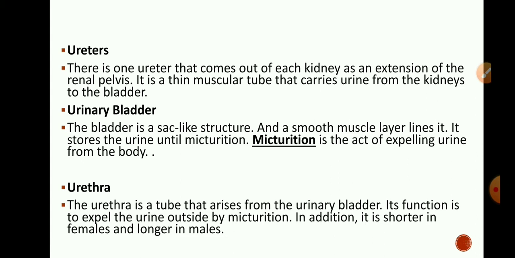Next is urinary bladder. The bladder is a sac-like structure and it is lined with smooth muscles. It stores the urine until micturition. Micturition means the process of expelling urine from the body. So we can say urinary bladder is nothing but the muscular reservoir for the urine which lies in our pelvic cavity. Urethra. Urethra is a membranous tube which arises from the neck of the urinary bladder to the urethral aperture.